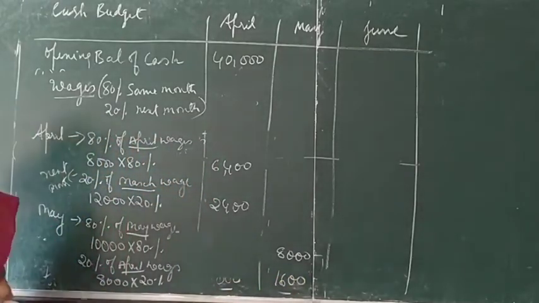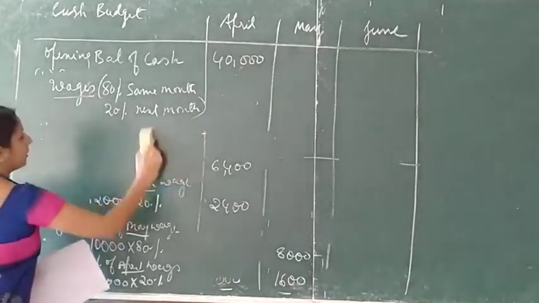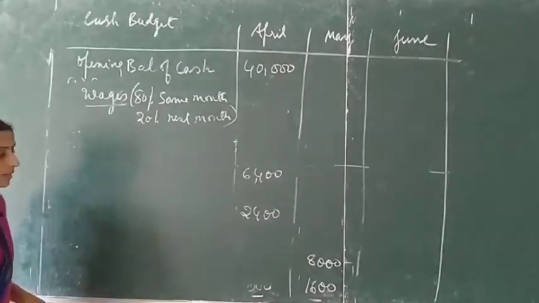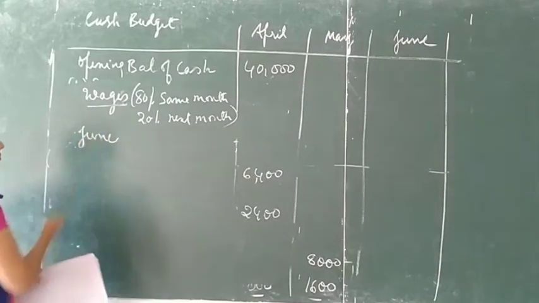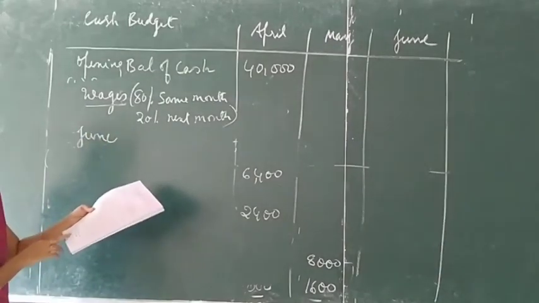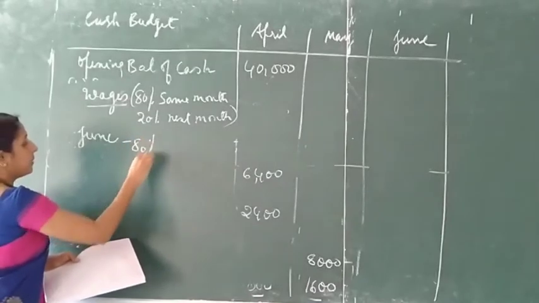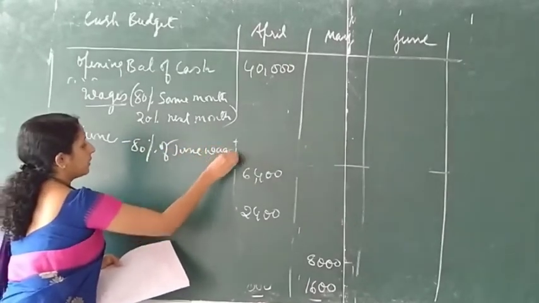Last month calculation, June month. For the month of June, I am taking first 80% of June wages, same month.